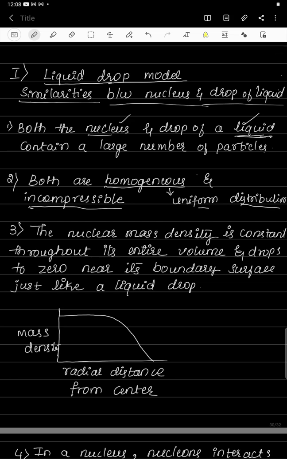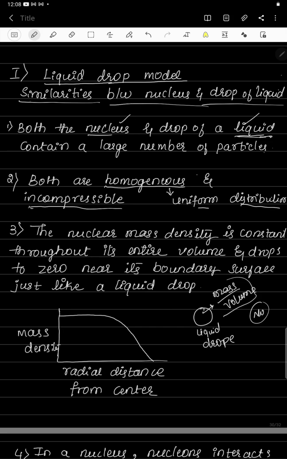The next similarity is that the nuclear mass density is constant throughout its entire volume. If you consider a liquid drop and the nucleus, nuclear mass density means mass per unit volume.